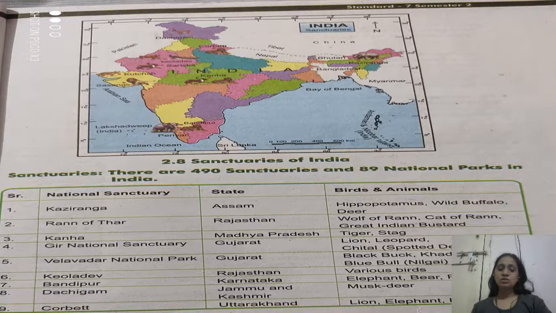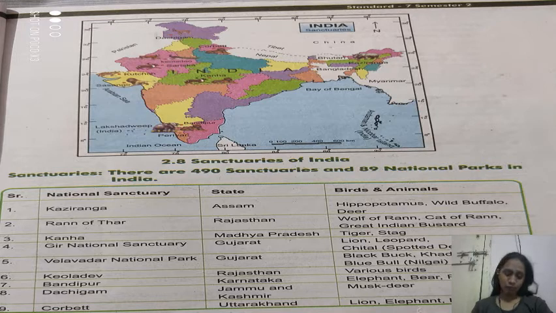So these are the different national sanctuaries which are found in the different states of India for the preservation of the wildlife sanctuary. नेशनल पार्क या जो सेंचुरीज होते हैं वो इसलिए बनाए जाते हैं ताकि जो वाइल्ड लाइफ रिसोर्सेज है उसको हम प्रिजर्व कर सकें.